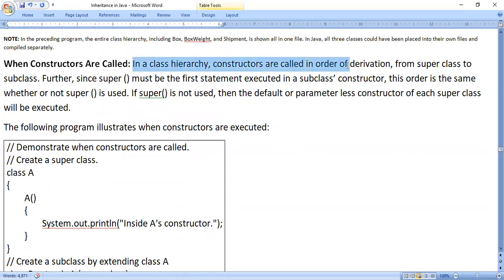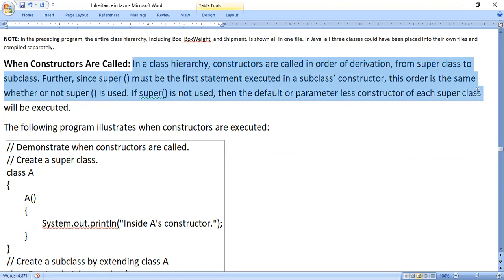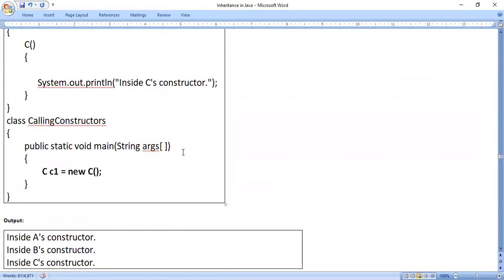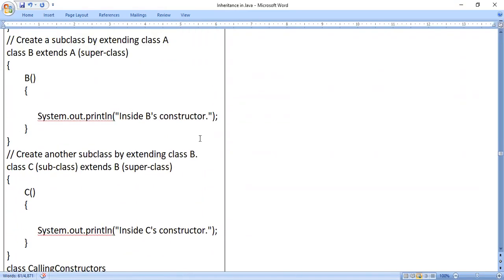In a class hierarchy, constructors are called in the order of derivation, from superclass to subclass. Further, since super must be the first statement executed in a subclass constructor, this order is the same whether or not super is used. If you use super, the order of execution is superclass constructor, second subclass constructor, last derived class constructor. If you don't use super, the order is the same. If super is not used, then the default or parameterless constructor of each superclass will be executed. So only we are getting this output. Now just look at the program. If you come across any doubt, you can ask.